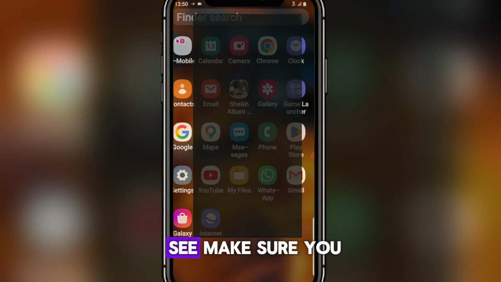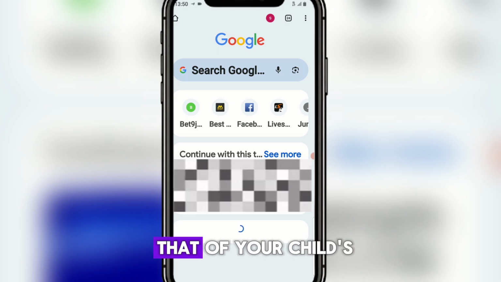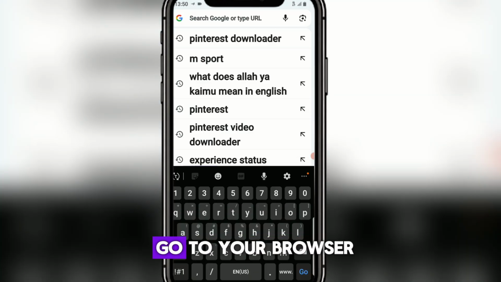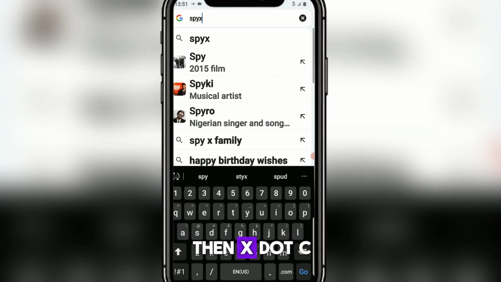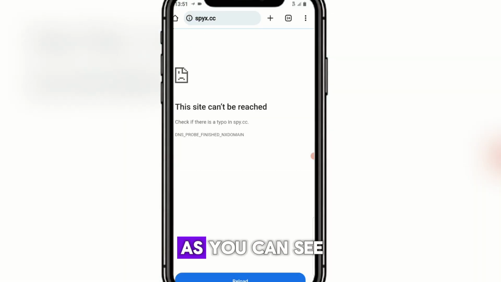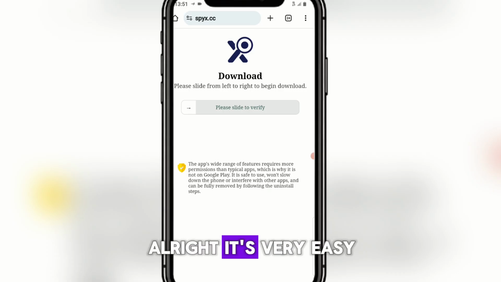So as you can see, make sure you have two phones, your mobile phone and your child's mobile phone. All right, when you go to your browser, you search for SpyX, then x.cc like this. As you can see, this is the exact website, and it will take you here. All right, it's very easy.